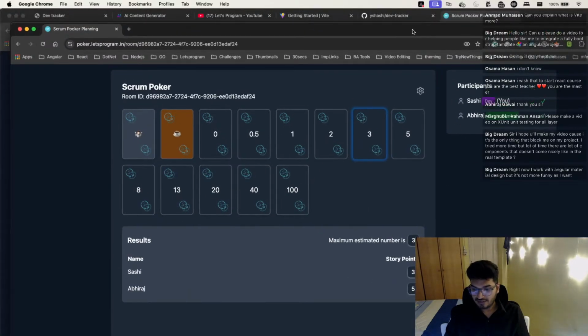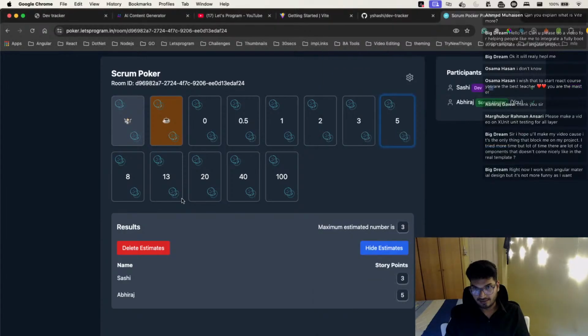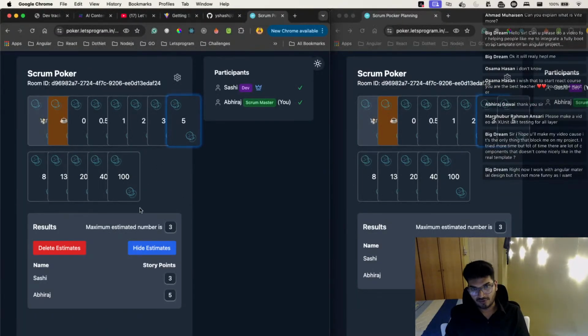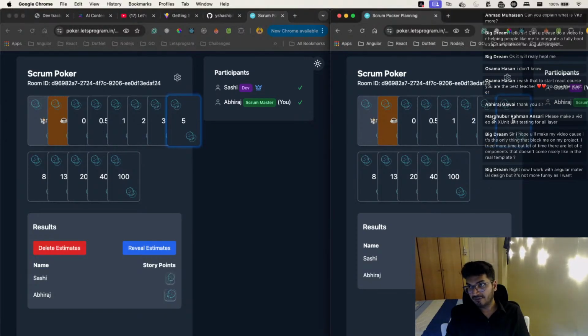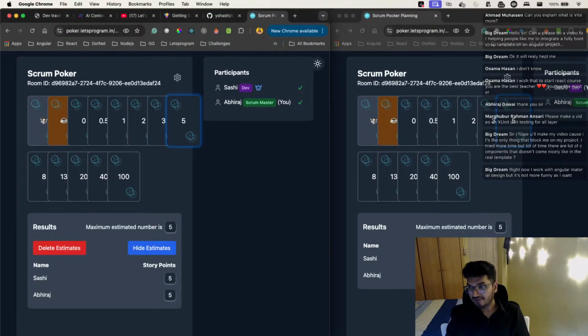If I show this live, let me do it like this. Because he is not responsive, so it's fine. Can you see now if I hide this, it gets hidden. If I reveal, the estimation gets revealed. You can also delete the estimations and start fresh. So again, now we were estimating some story. I give a 5 and Abhiraj gave 5. Even I gave 5. Now I will reveal the estimation. Can you see? Now 5, 5.